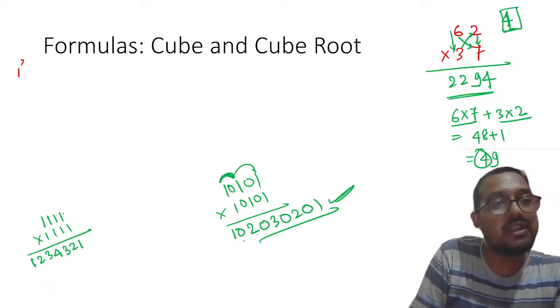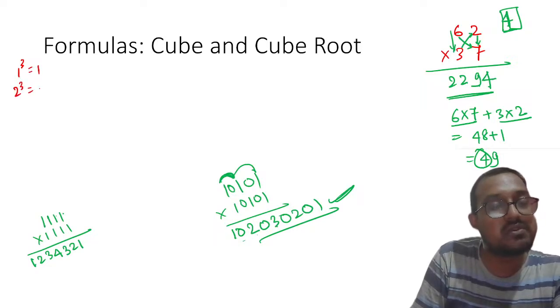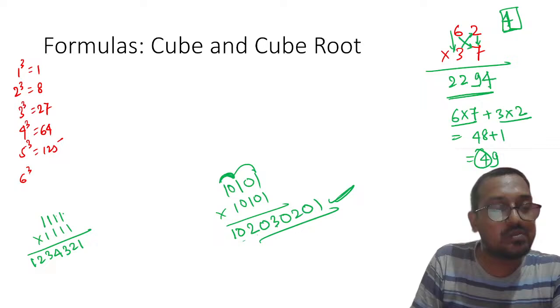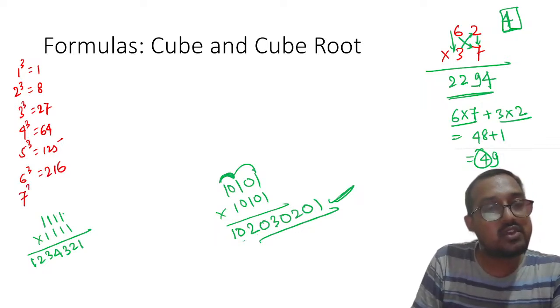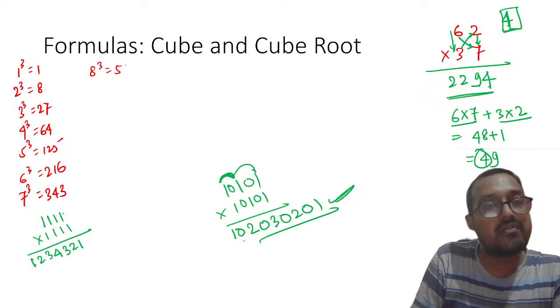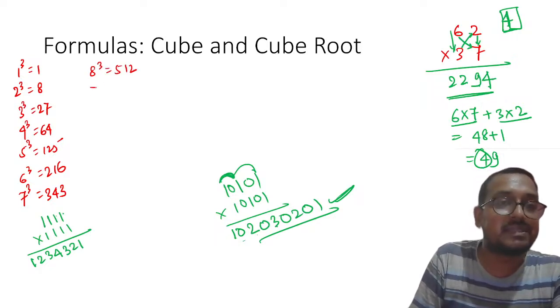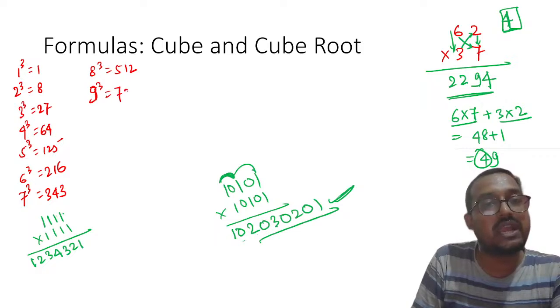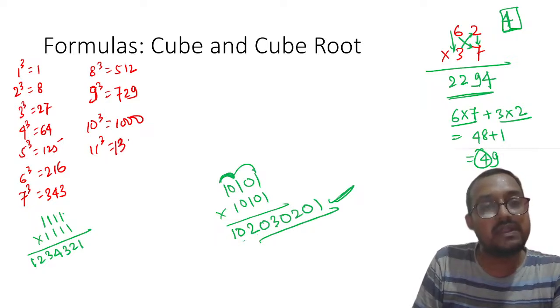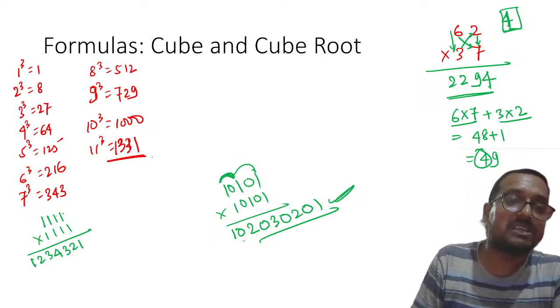For example, 1 cube is equal to 1, 2 cube is equal to 8, 3 cube is equal to 27, 4 cube is equal to 64, 5 cube is equal to 125, 6 cube is equal to 216, 7 cube is equal to 343, 8 cube is equal to 512, then 9 cube is equal to 729, and then 10 cube is equal to 1000, and 11 cube will be 1331. Please remember 1331. And please remember this thing.